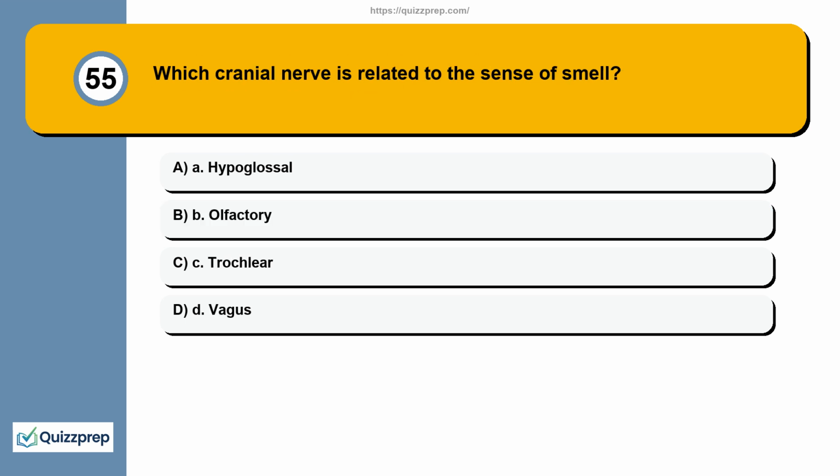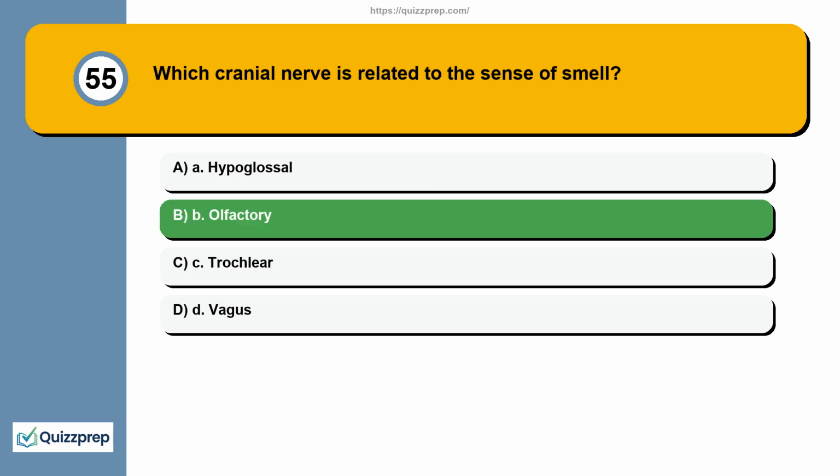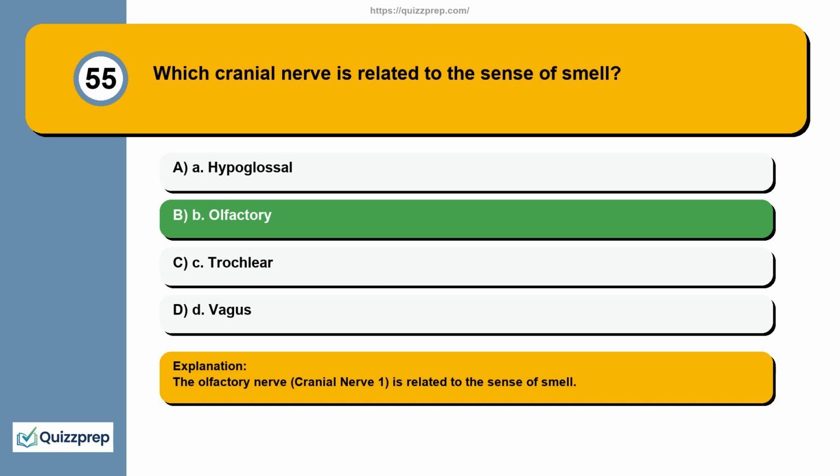Question 55. Which cranial nerve is related to the sense of smell? A. Hypoglossal. B. Olfactory. C. Trochlear. D. Vagus. The olfactory nerve, cranial nerve 1, is related to the sense of smell.